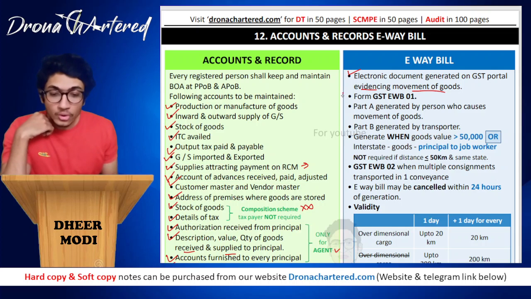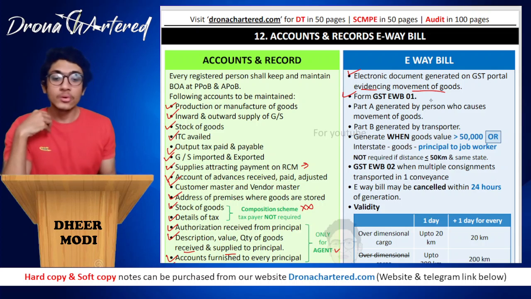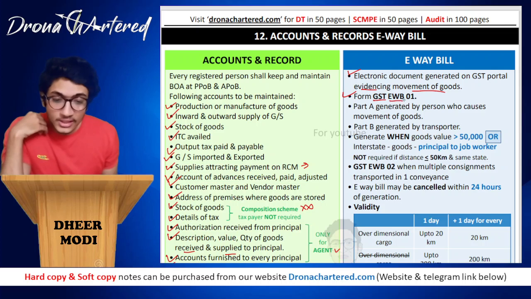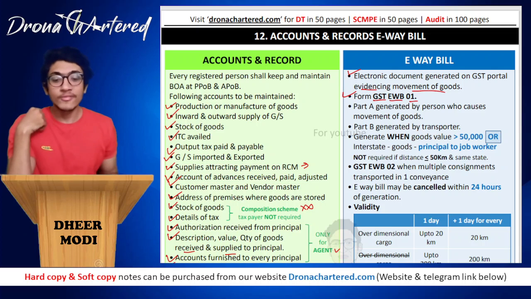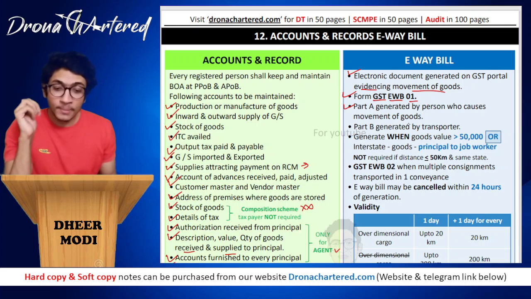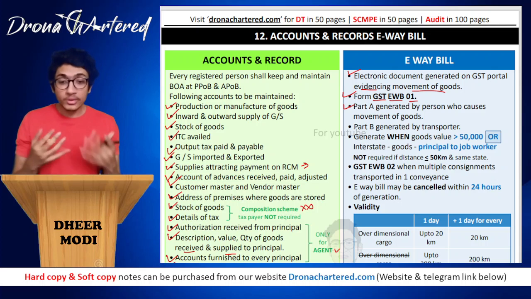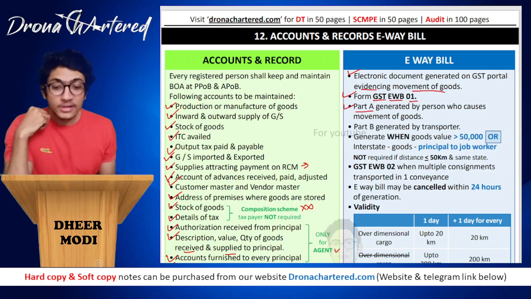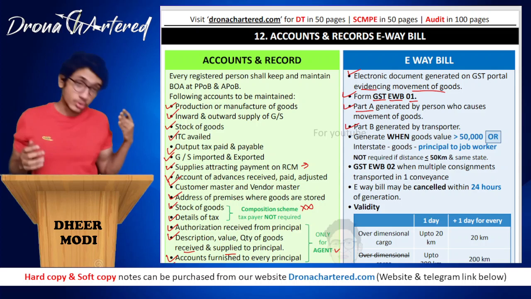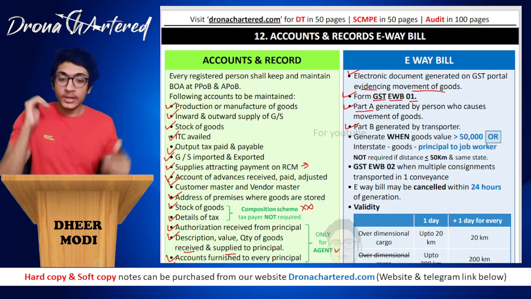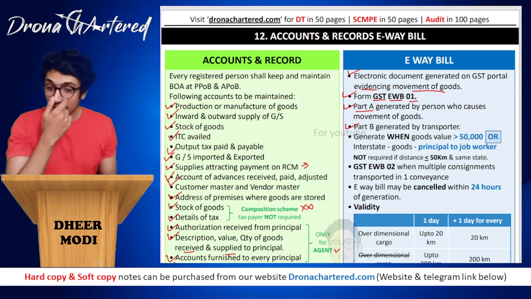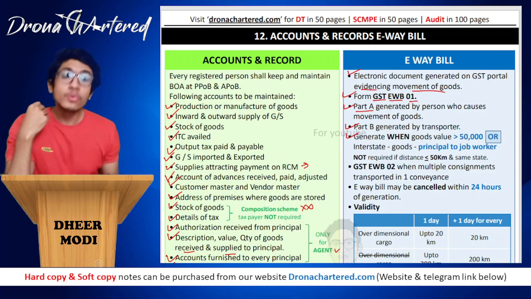The form is your GST EWB-01. How do you know this? GST E-way bill 01. This is how you read form numbers. Next, this form has two parts, that is part A and part B. Part A is generated by the person who causes movement of goods, that is whoever is sending the goods. Part A is generated by such person. Part B is generated by the transporter. The transporter is the person who is taking these goods from point A to point B, so part B, the transporter generates. Now, when do I have to generate this?